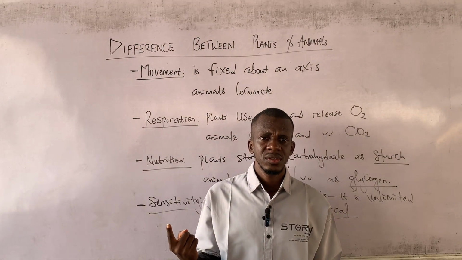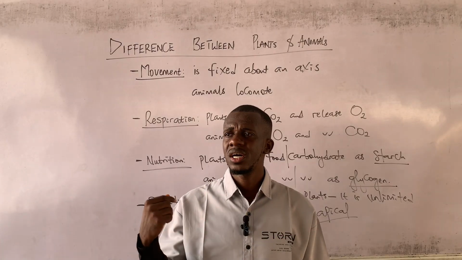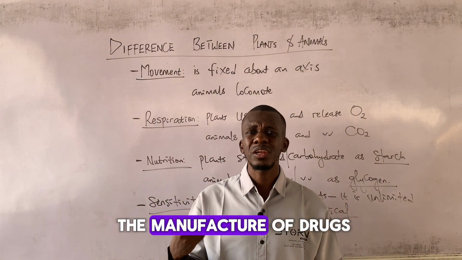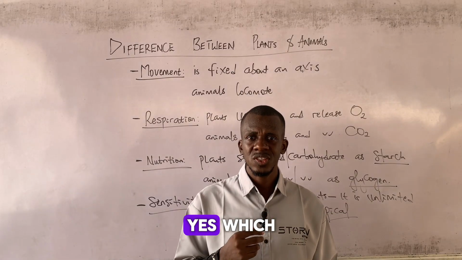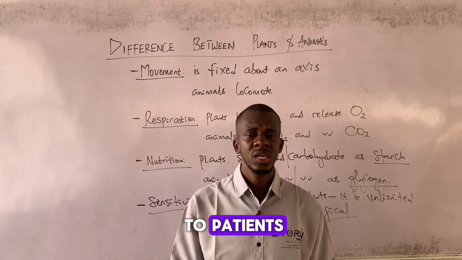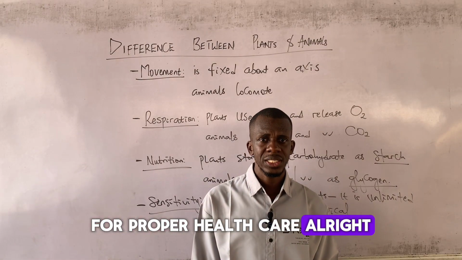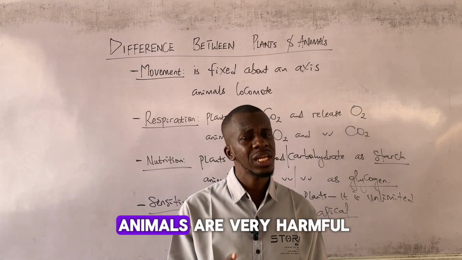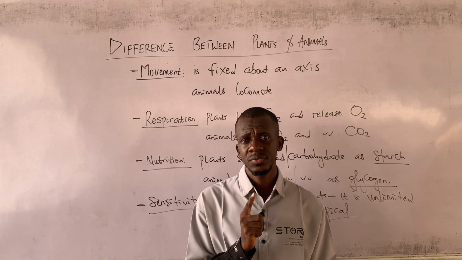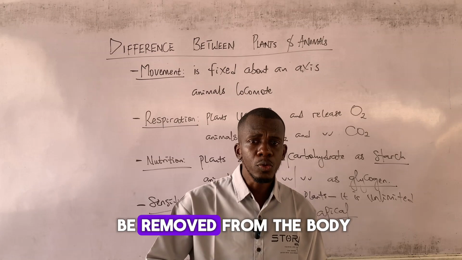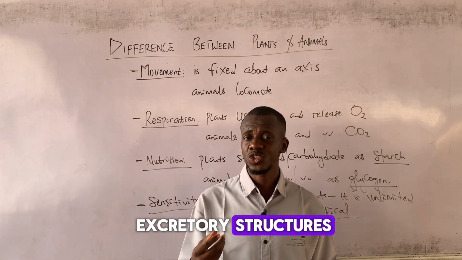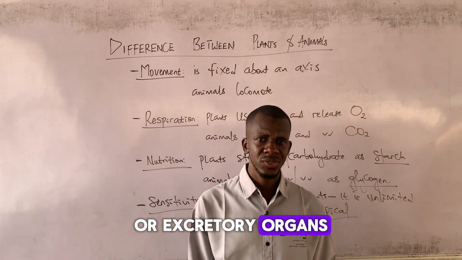So we have waste products from plants like tannins. We have waste products from plants that are used in the manufacture of drugs, which doctors and medical practitioners administer to patients for proper health care. But for animals, the waste products of animals are very harmful. Yes, they are very harmful, and they need to be removed from the body via what we call excretory structures or excretory organelles.